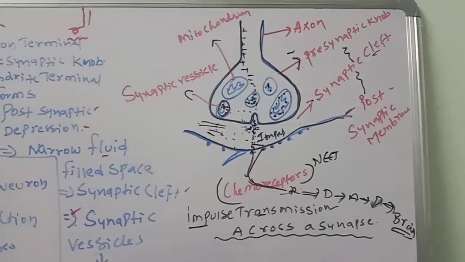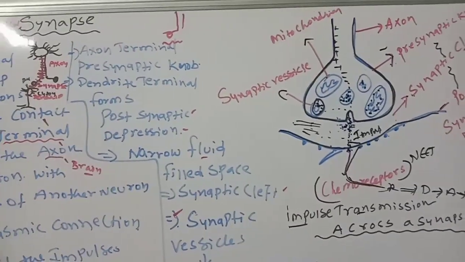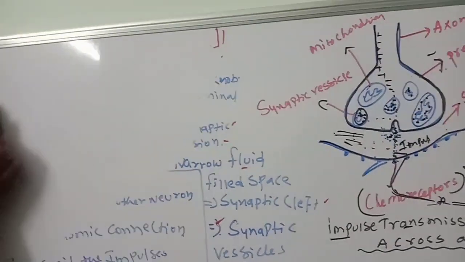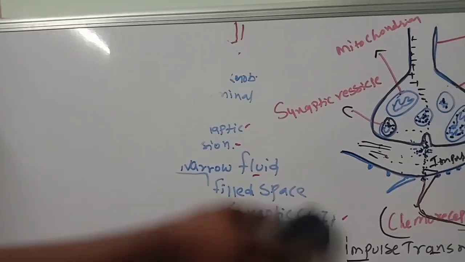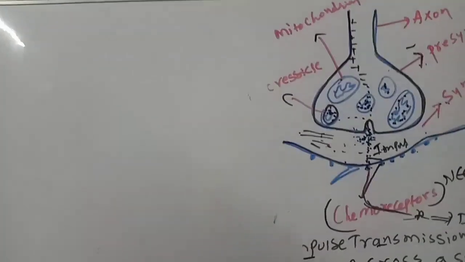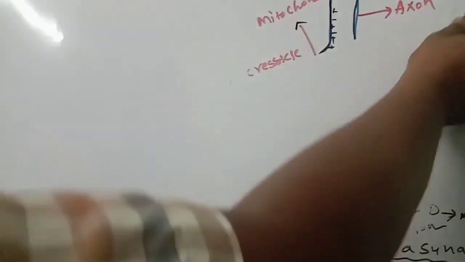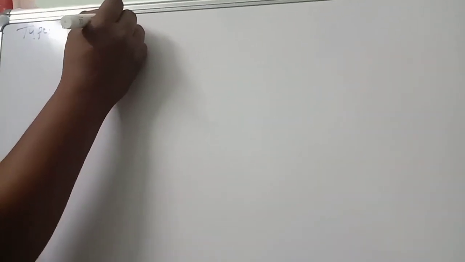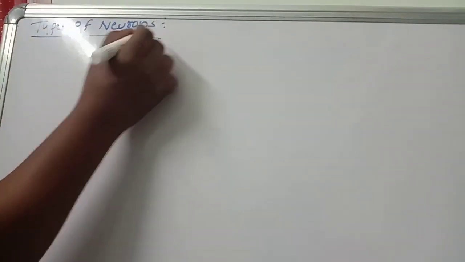The next thing we have to discuss is types of neurons. There are three types of neurons.